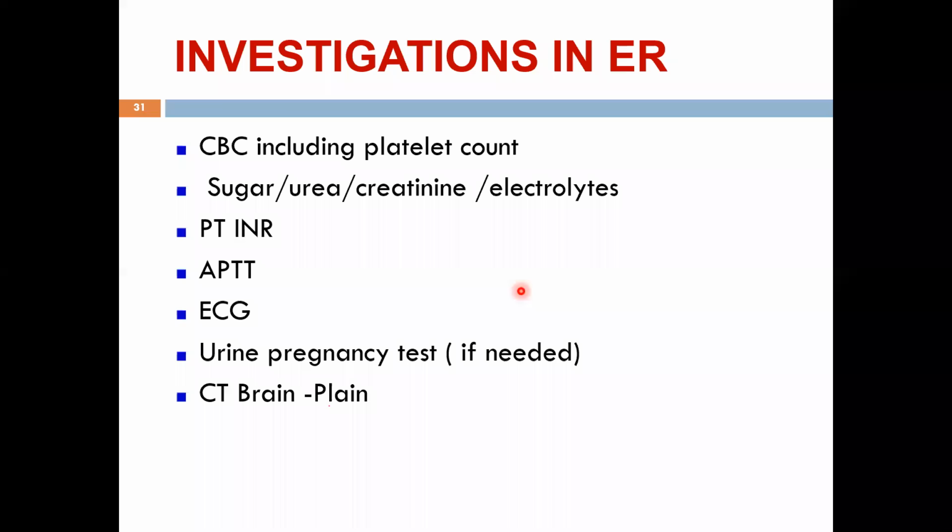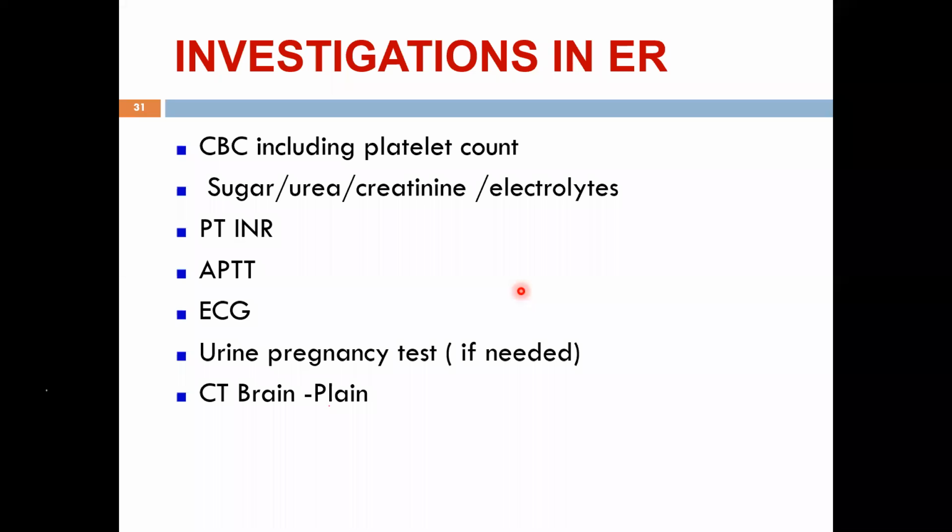Then you do sugar, urea, creatinine, electrolytes, make sure all these are normal. If urea or creatinine are elevated, then the thrombolysis dosage will have to be adjusted. Prothrombin time and the APTT, activated partial thromboplastin time, let us know whether we can thrombolize or not. ECG has to be done because atrial fibrillation could be the cause of stroke. Then urine pregnancy test, it depends. If it's needed, only then you do it, and a brain CT scan. Brain CT scan is done in the acute phase only to rule out hemorrhages.